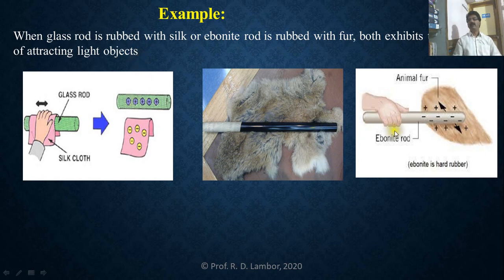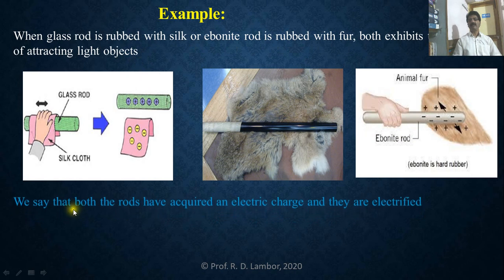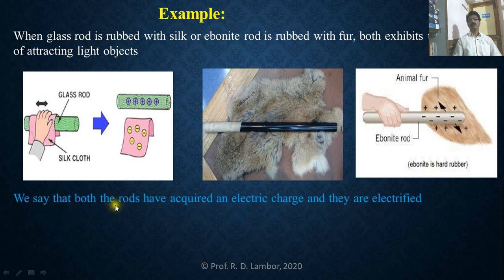So in these examples, we say that both the rods, that means glass rod and ebonite rod, have acquired an electric charge and they are electrified. Now, one special case I will explain here. If this glass rod is rubbed against silk cloth, it becomes positively charged. So what will happen when this glass rod is rubbed against fur?